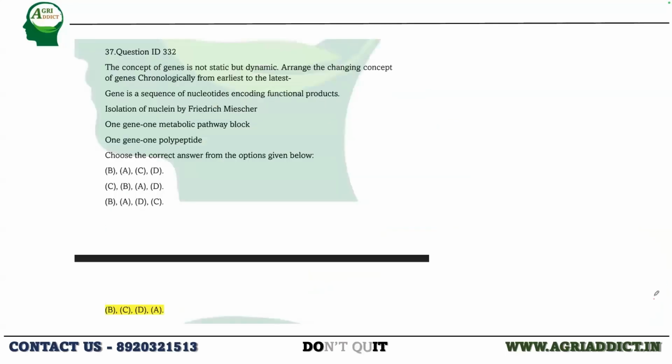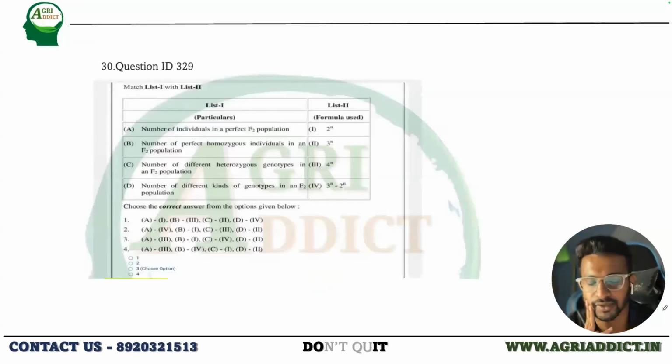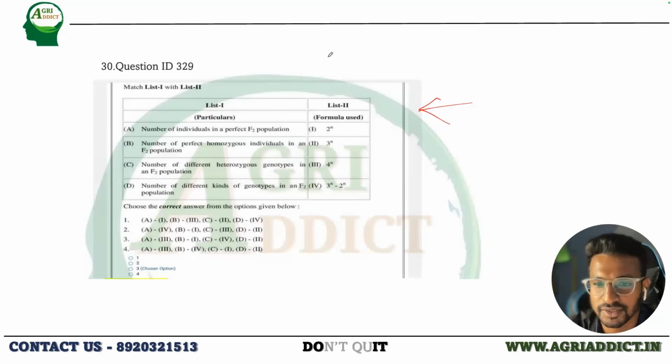So I guess there are last 2 questions. Match the following. See the formula which I told you, I have made the list of the formulas. They have asked the same formulas. These are just the kind of questions from people who registered for our course in the previous years. So direct questions have come where we have clearly discussed all these things.